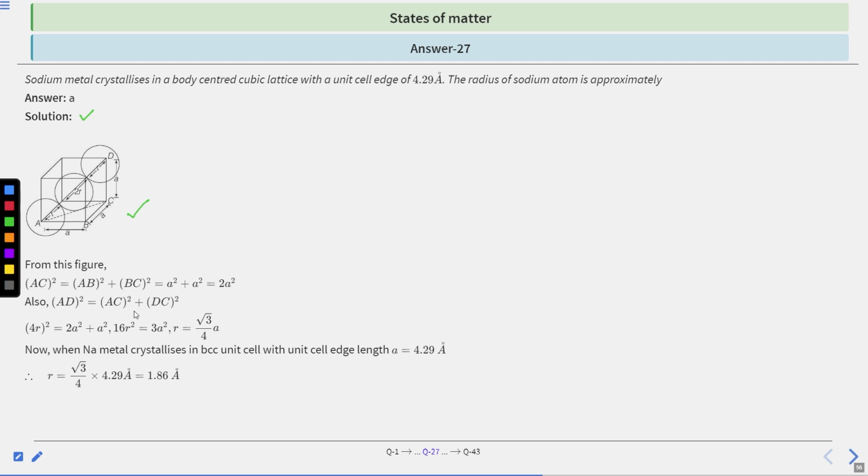On solving the equations and putting the values of AD, AC, DC, BC, and AB, we have r equal to root 3 by 4 a. Now, when sodium metal crystallizes in a BCC unit cell with unit cell edge length a, that is 4.29 angstrom, r will be root 3 divided by 4 multiplied by a, that is 4.29 angstrom, and coming out as 1.86 angstrom. Hence, option A is the correct answer.